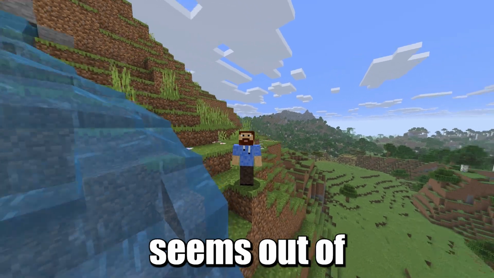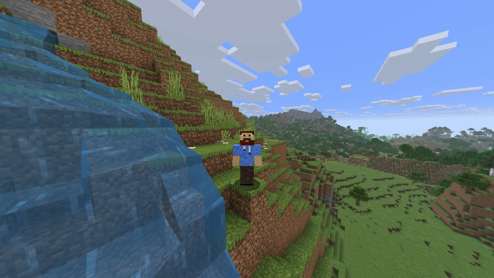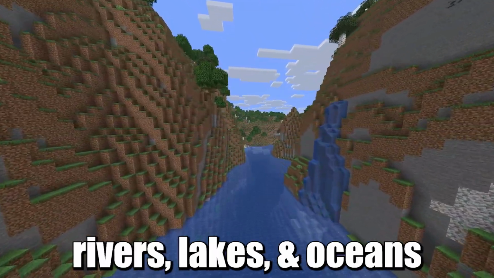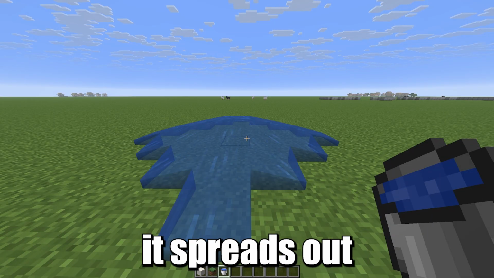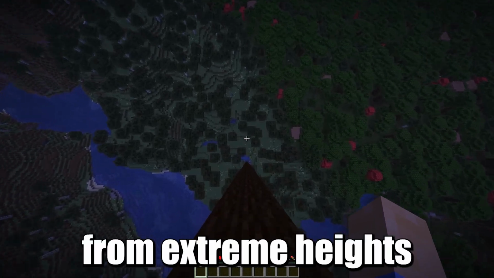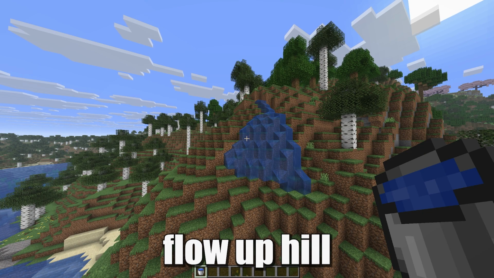I mean, nothing seems out of the ordinary so far. It looks like water. It flows like water. If you get enough of it, it's going to form rivers, lakes, and oceans. When you place it on the ground, it spreads out. It will break your fall from extreme heights. It will flow downhill if placed near an edge. It will even flow uphill.